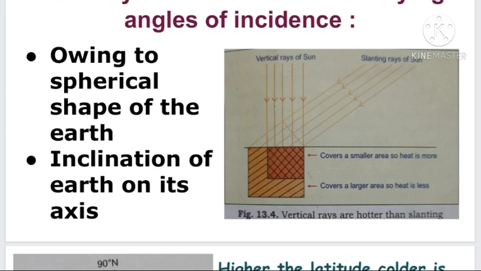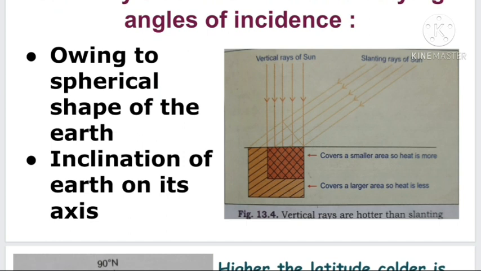On the other hand, the slanting rays, you can look at that picture, cover a larger area on the earth's surface. These rays carry the same heat energy as vertical rays, but as they are spreading over a large area, they share that heat energy in a large region. And one more thing, these slanting rays move through the atmosphere for a longer distance.